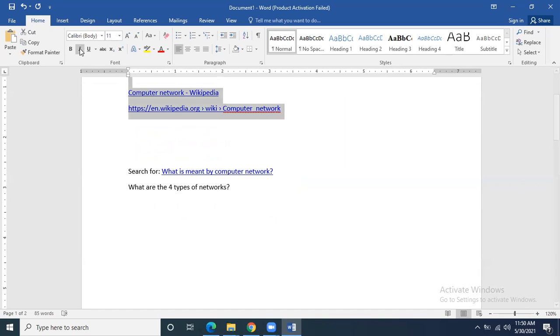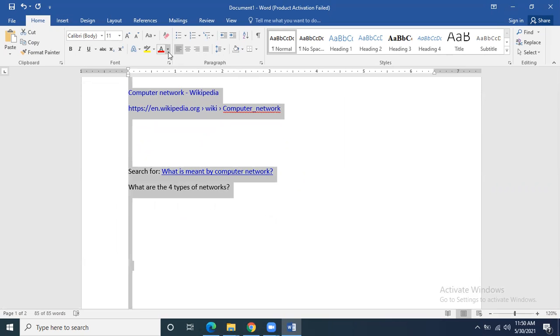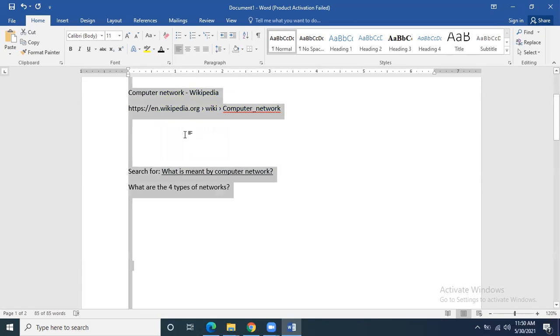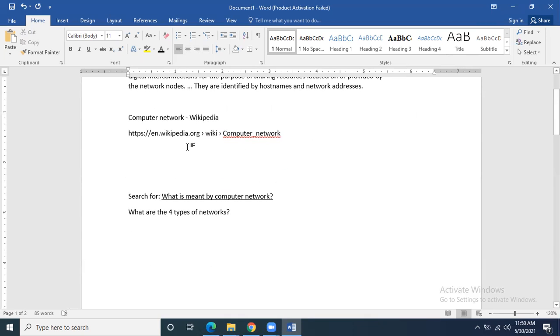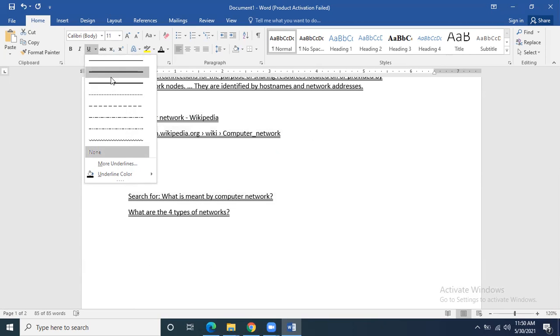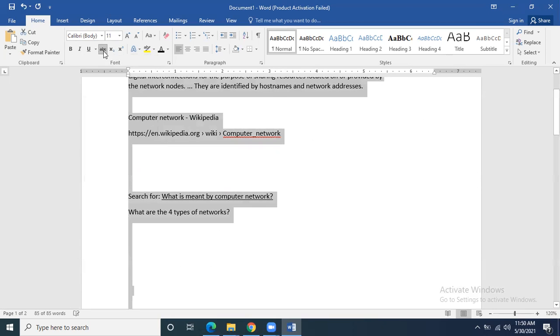Similarly, if it is bold or italic, you can remove bold or italic. You can change the color of the text. If you press Control A, go to this option and apply black color on it, so black color will be applied to it. If there is some error or mistake, you can correct it as well. You can apply double underline, underline, dotted underline, dash underline. All these options are there that you can apply: bold, italic, underline.